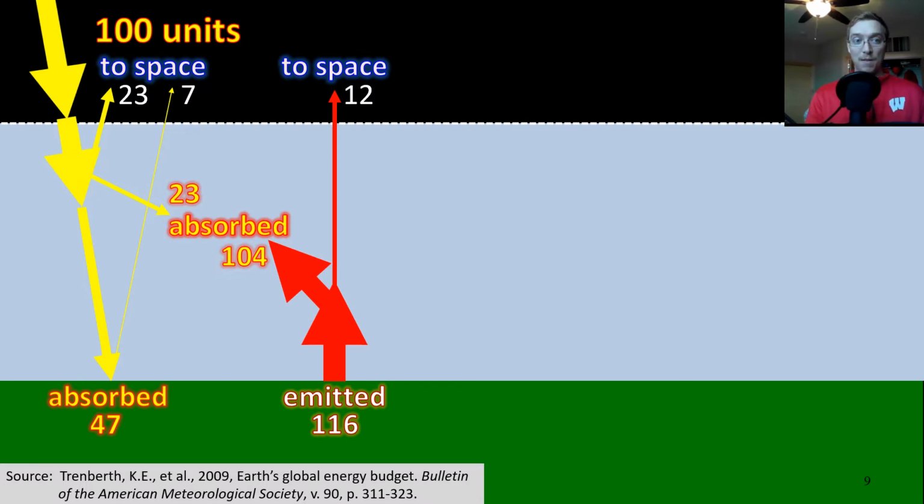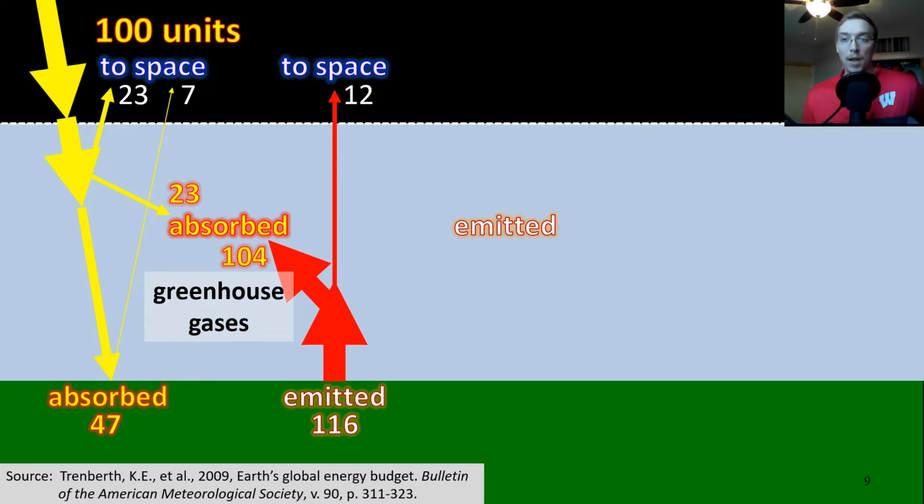So that's all of it, that's the rest of it, right? And those are absorbed by our greenhouse gases. Think of things like water vapor and carbon dioxide. There are two primary atmospheric gases, water vapor and carbon dioxide, that absorb a significant portion of that long-wave radiation emitted by Earth. As Earth's radiation heats these absorptive gases, the temperature of the atmosphere increases. In turn, the atmosphere radiates some of this energy out into space. More importantly, it radiates an equivalent amount back to the surface.